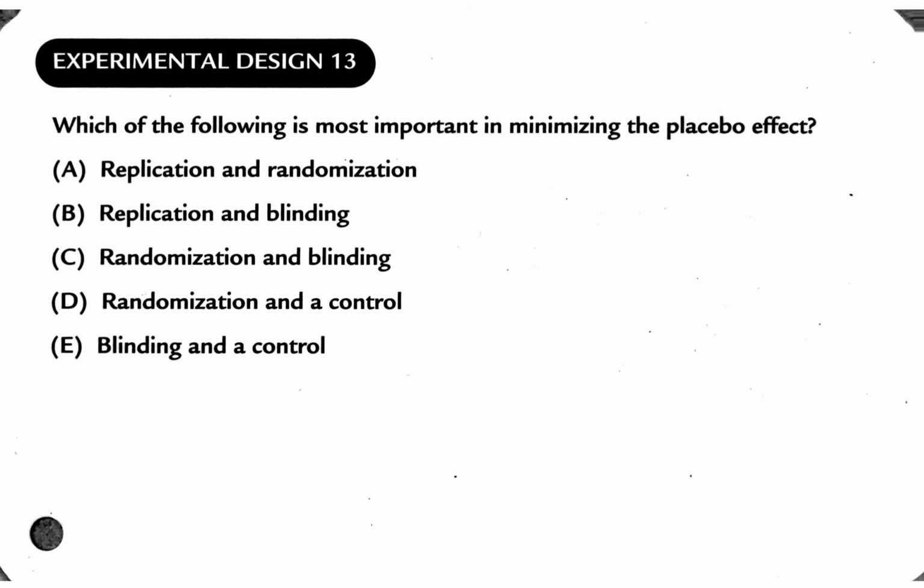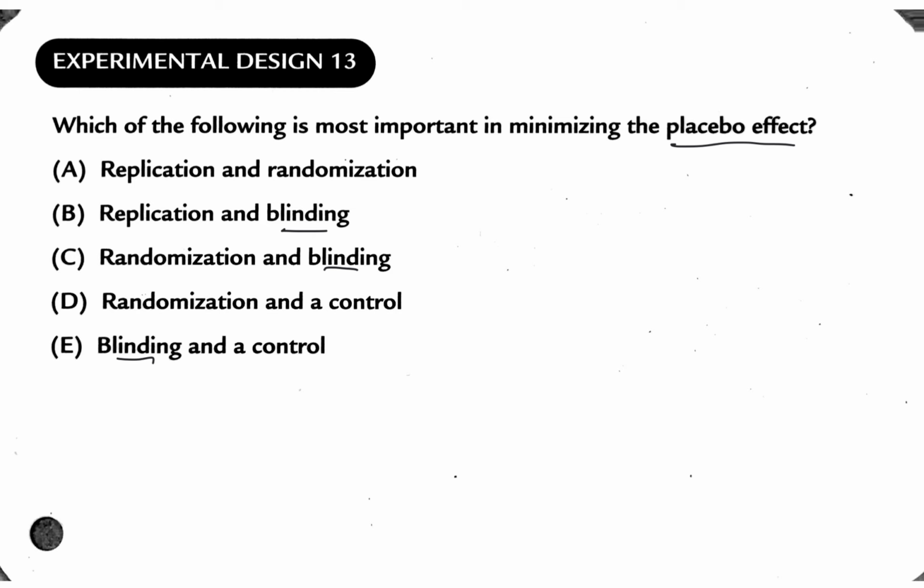13, which of the following is the most important in minimizing the placebo effect? Well, in order to use the placebo effect, we have to blind our subjects in each of the groups, right? So blinding is really important. If I don't use blinding, then I've got a real big issue. But what else needs to happen in order to look at the placebo effect?